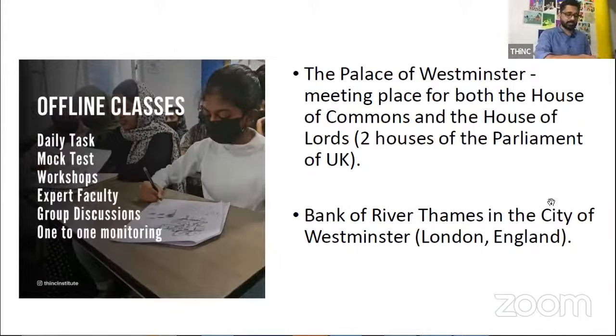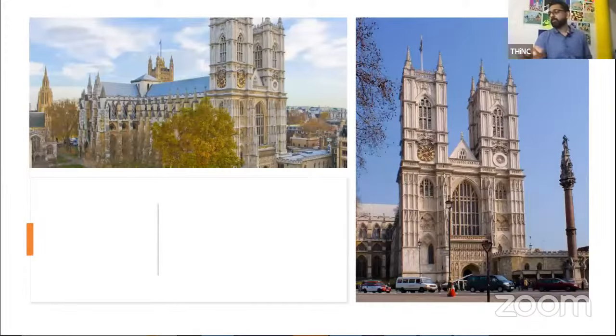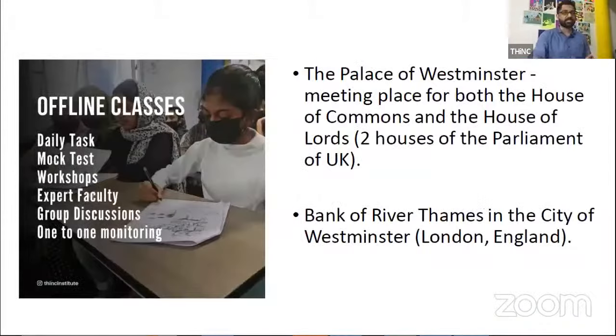Yes, so we were talking about Westminster Abbey. Westminster Abbey is actually an extension of the Palace of Westminster. What Parliament is for India, Westminster is for Britain, the UK. That is where both houses, the House of Commons and the House of Lords, meet, just like we have the Rajya Sabha and Lok Sabha. It's on the banks of the River Thames.